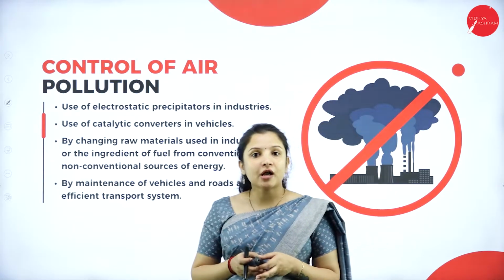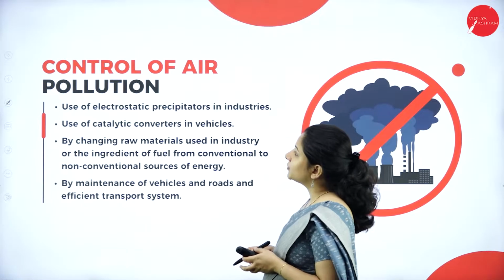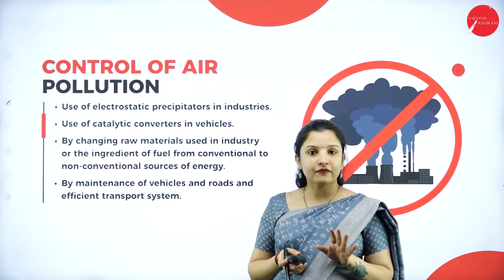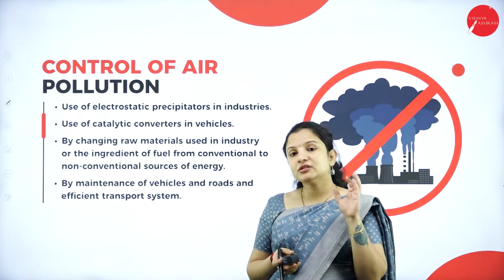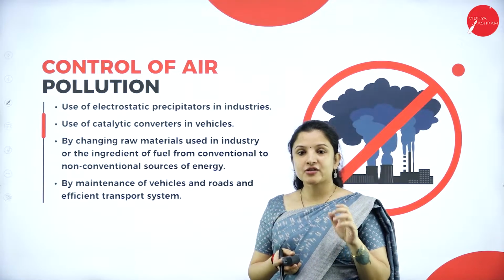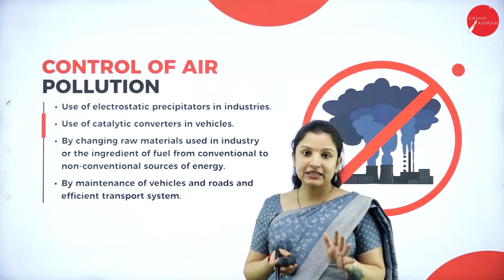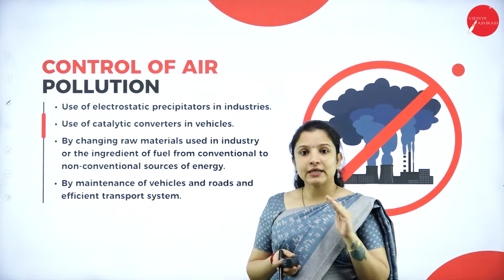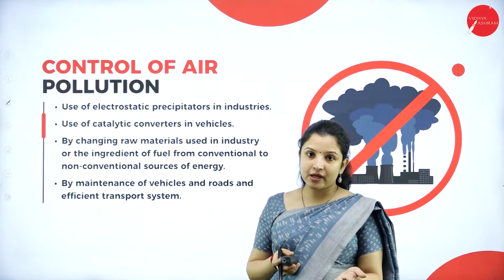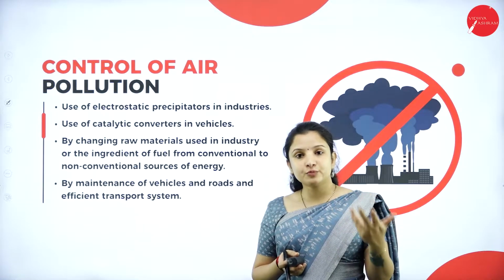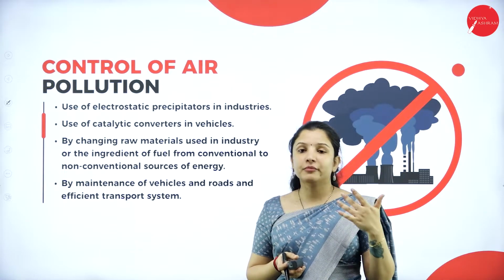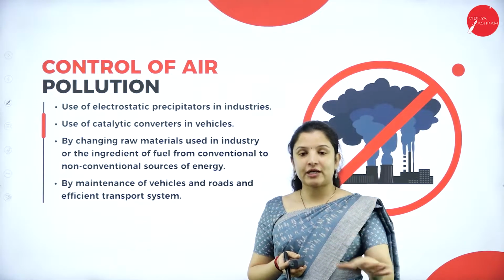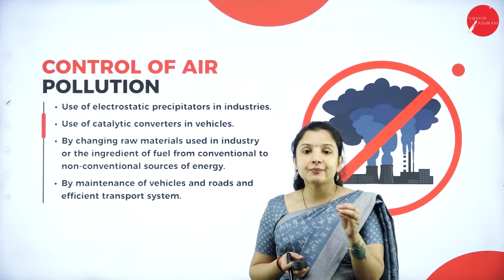Next, talking about the control of air pollution. We cannot stop the working of industries, right? Because if any product has to be manufactured that is needed for human daily needs, then industries should be set up. So we cannot avoid industries. When industries cannot be avoided, obviously the release of toxic smoke to the environment can't be avoided. So what can we do? Instead of shutting down the industries, there is something that we can do.